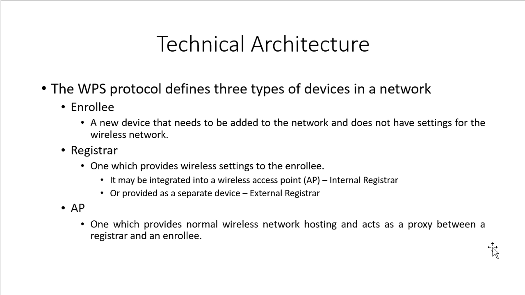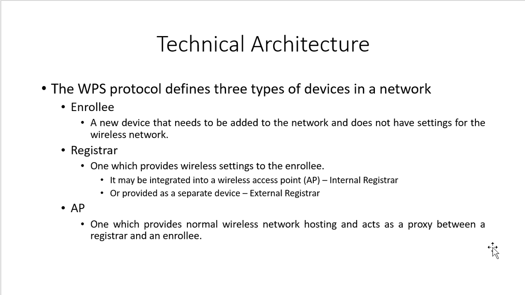So broadly, registrars are classified into two categories. First one is internal registrar, the second one is external registrar. Internal registrars are integrated into a wireless access point. The AP itself behaves as an internal registrar.